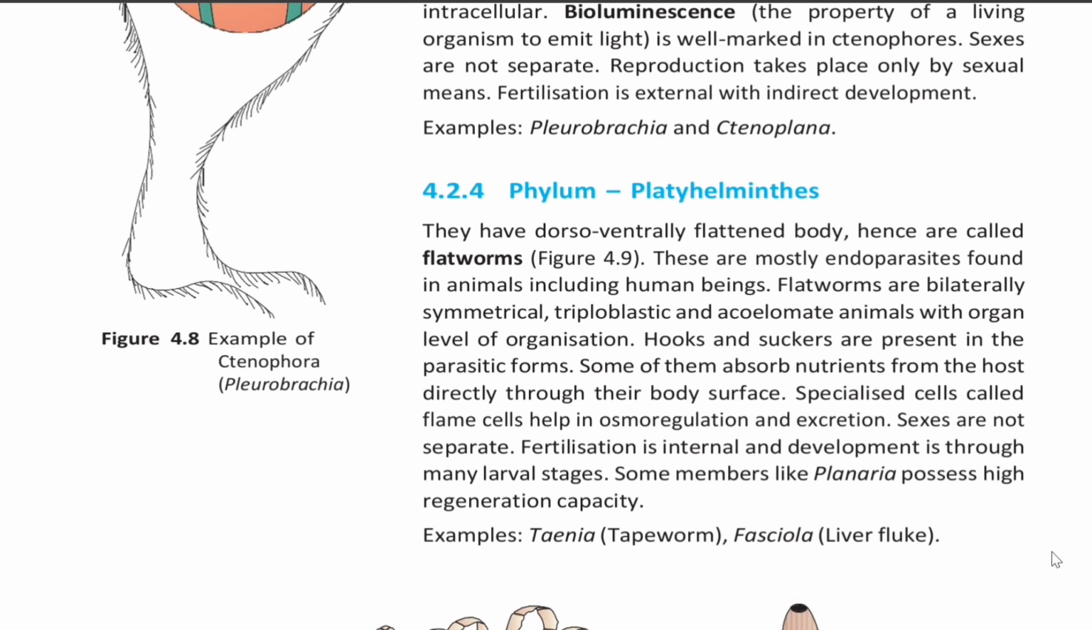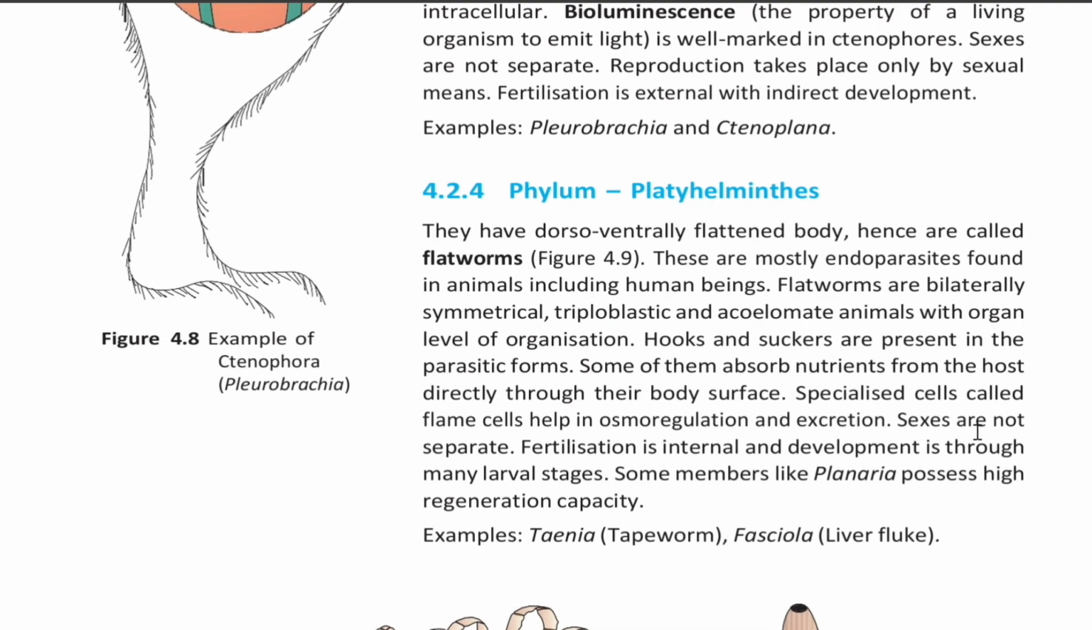They have a dorso-ventrally flattened body, hence are called flatworms. These are mostly endoparasitic, found in animals including human beings. Flatworms are bilaterally symmetrical, triploblastic, and acoelomate animals with organ level of organization. Hooks and suckers are present in the parasitic forms. Some of them absorb nutrients from the host directly through their body surface. Specialized cells called flame cells help in osmoregulation and excretion.